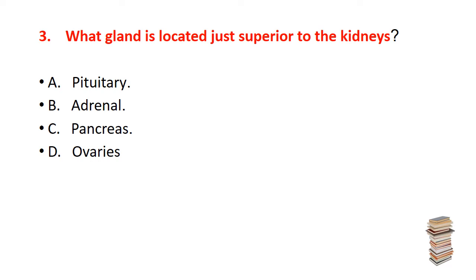Now third question is, what gland is located just superior to the kidneys? First one is pituitary gland, second option adrenal gland, third option pancreas gland, and last ovaries. The correct answer is B, that is adrenal gland, or we can say suprarenal gland.